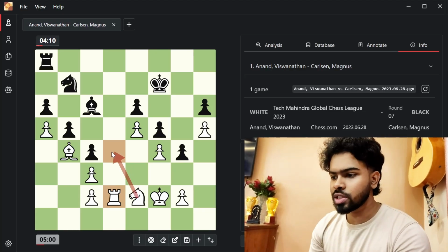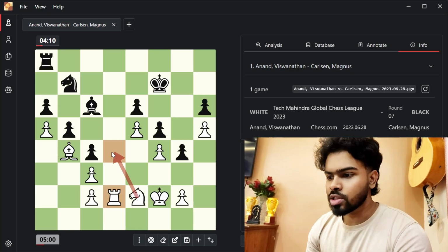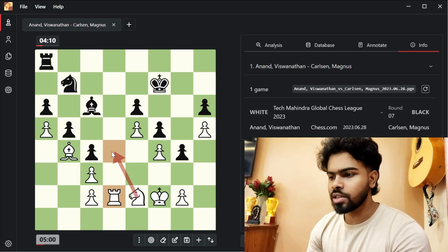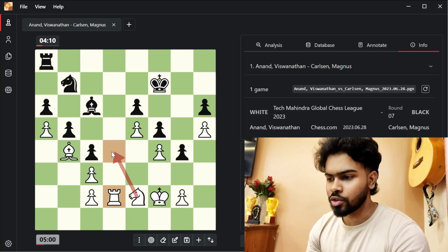This position seems like a dead draw because the bishops are also opposite colored. In most of these cases, these matches would end up in a draw. But again, this is a do or die match for Magnus. He absolutely needs to find a breakthrough in this position.